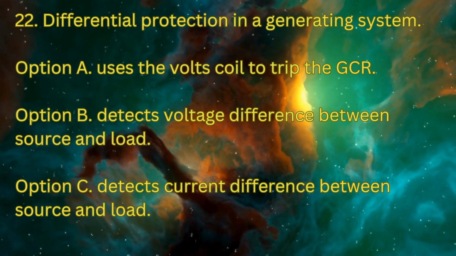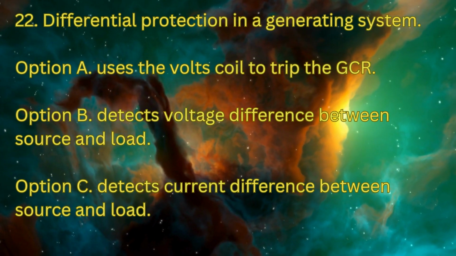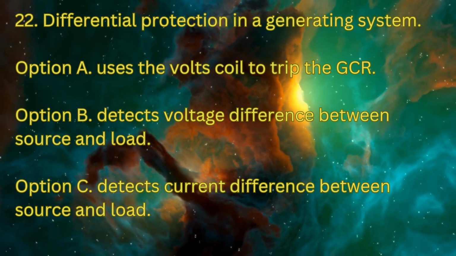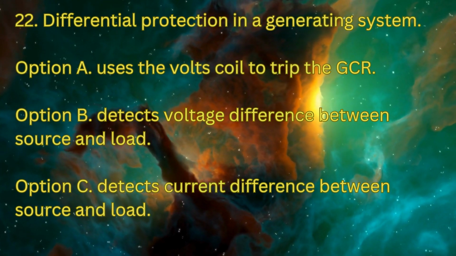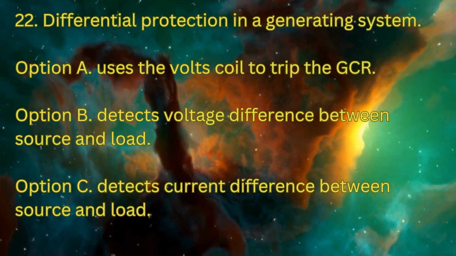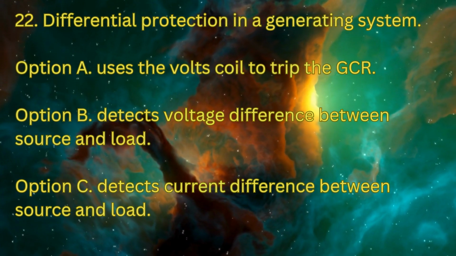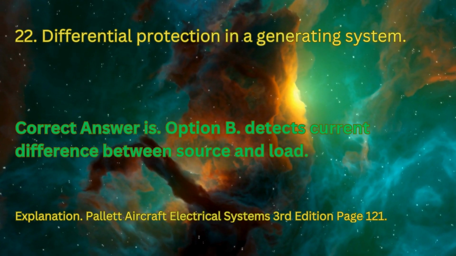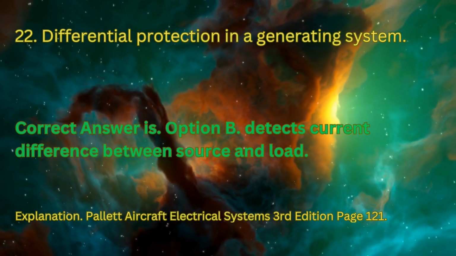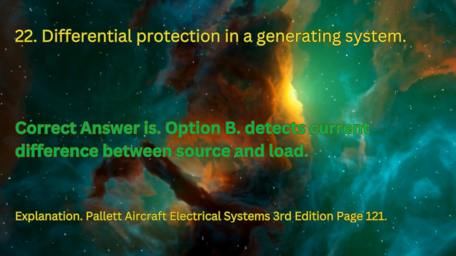Question number 22. Differential protection in a generating system. Option A, uses the volts coil to trip the GCR. Option B, detects voltage difference between source and load. Option C, detects current difference between source and load. The correct answer is option C, detects current difference between source and load.